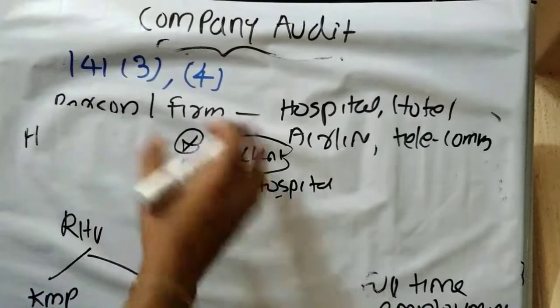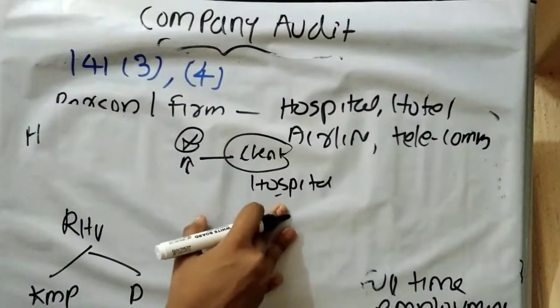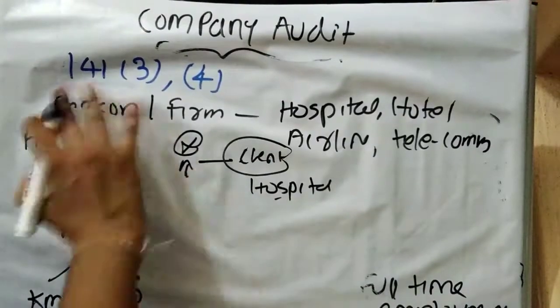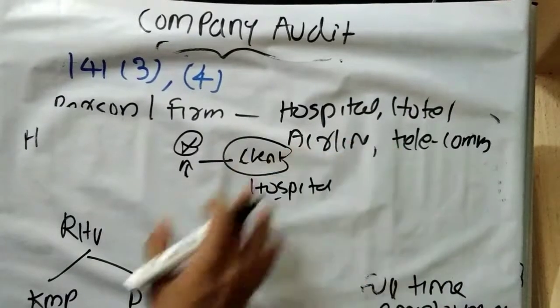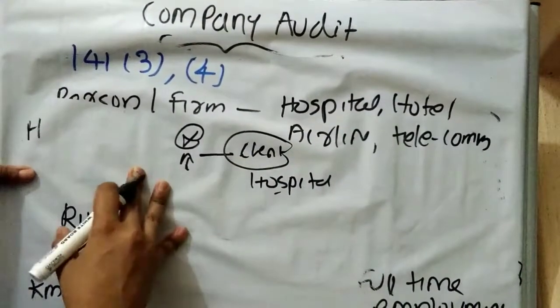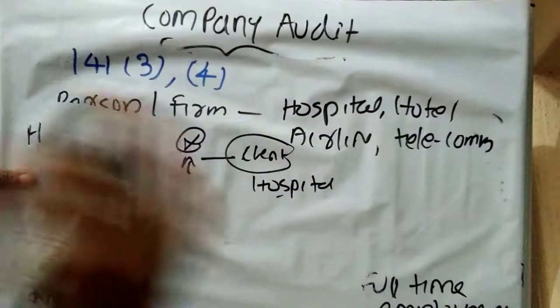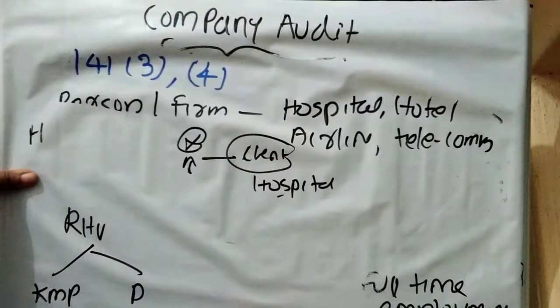Can we tell that X is not qualified to be appointed as the auditor of this concern, or hospital limited? It can be even a company. No, this business relationship is not applicable with respect to hospital, hotel, airline, telecommunication services. Then the other disqualification stated is that such concerned chartered accountant or any firm of chartered accountants shall not have any business relationship either directly or indirectly with the client.